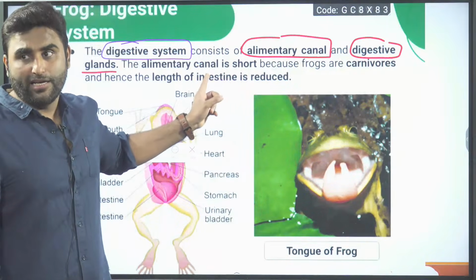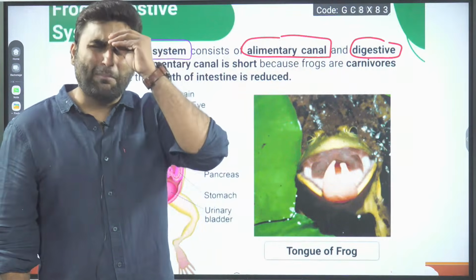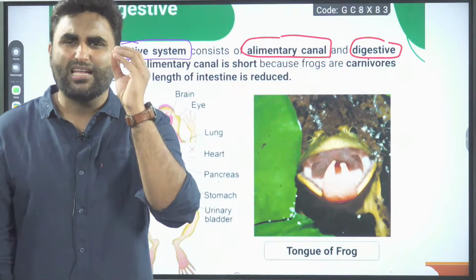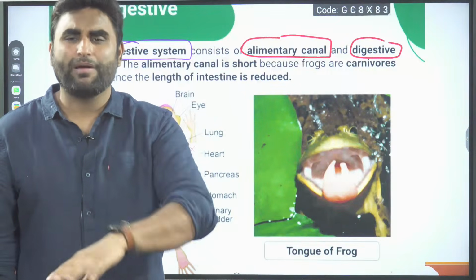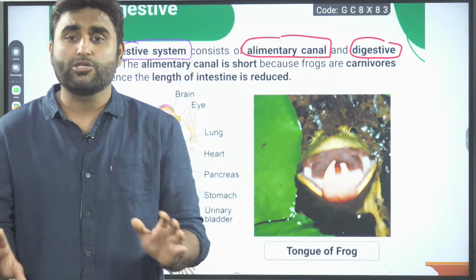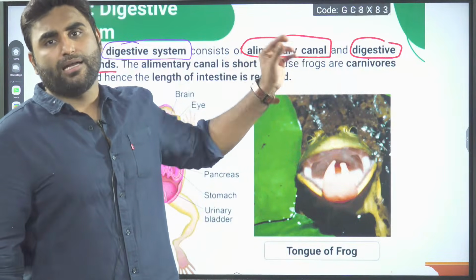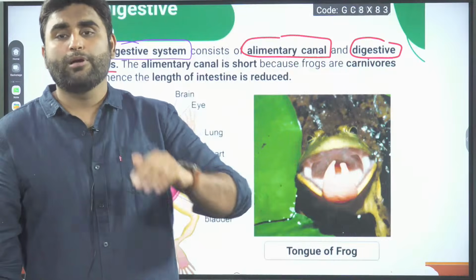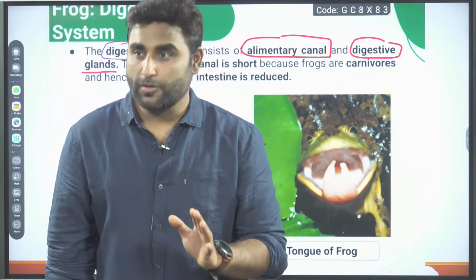So alimentary canal is short because frogs are carnivores. This line is multiple times asked in assertion and reason questions, in past AIPMT, AIIMS, NEET papers, anywhere. They are asking this question very commonly. So the assertion will be: alimentary canal is short. Why? Because frog is carnivore. See, adult frog is carnivore.